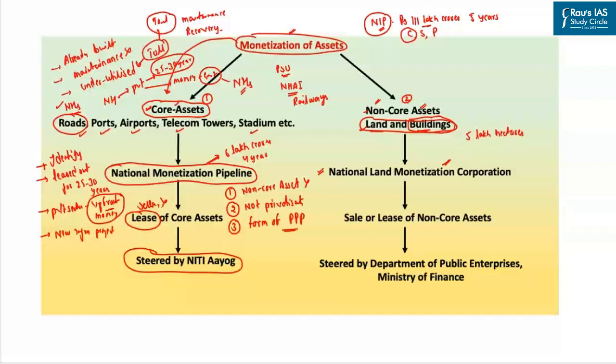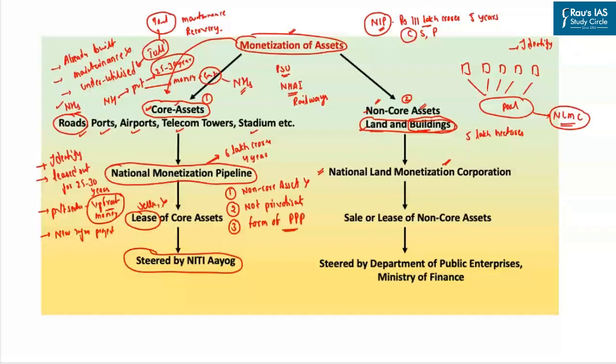So whatever surplus land and buildings different ministries and departments have will be identified, pooled in, and transferred to the National Land Monetization Corporation, which would have the necessary professional expertise to carry out the monetization